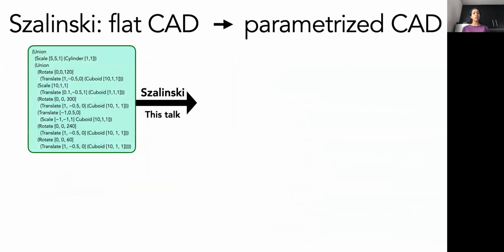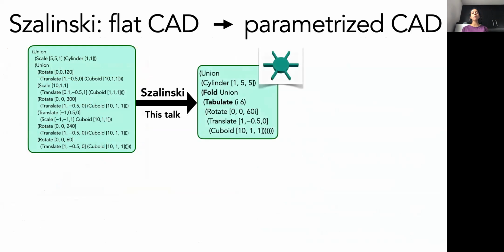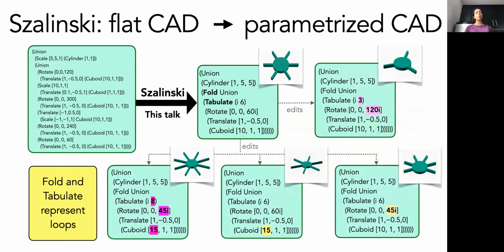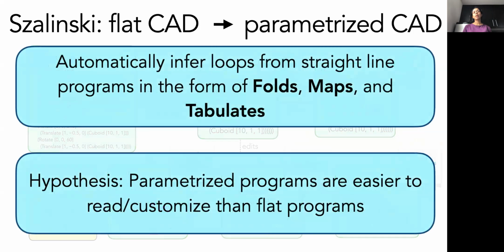So in this work, we propose a solution to this problem by presenting a tool, Salinsky, that automatically infers loops from straight-line programs. Salinsky takes as input a flat 3D CAD model and generates an equivalent parametric model in a language called CAD. CAD supports 3D CAD features and also functional programming features like folds, maps, and tabulates that can be used to represent loops. The parametric programs that are synthesized by Salinsky can be easily modified to get different 3D designs. So at a high level, Salinsky is a tool for automatically inferring loops from straight-line code using functional programming features like folds, maps, and tabulates.